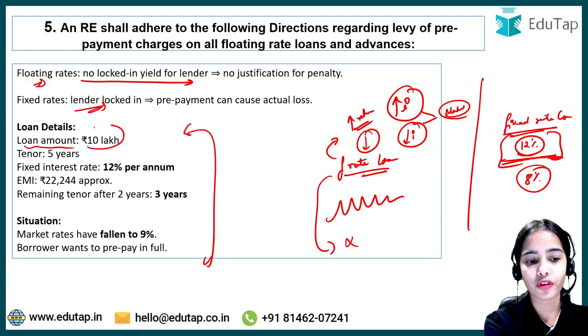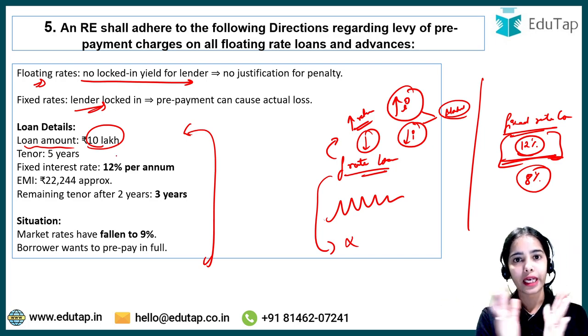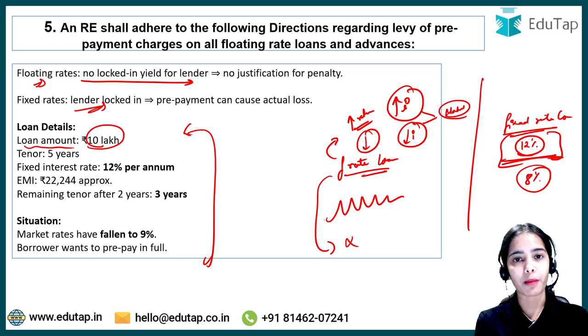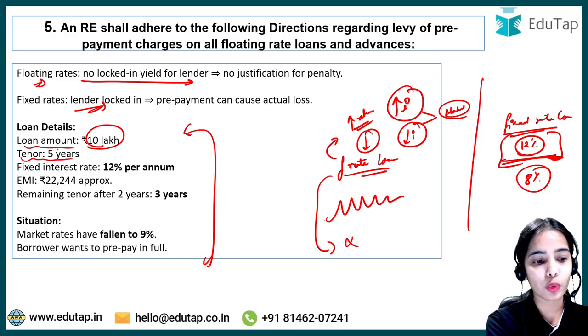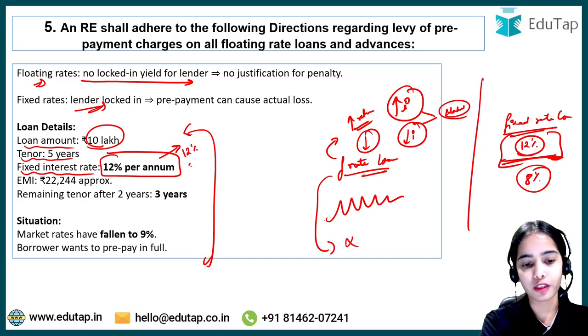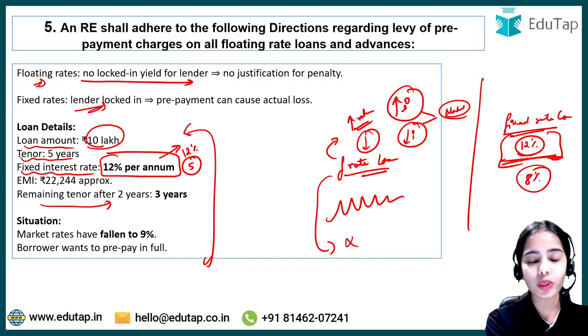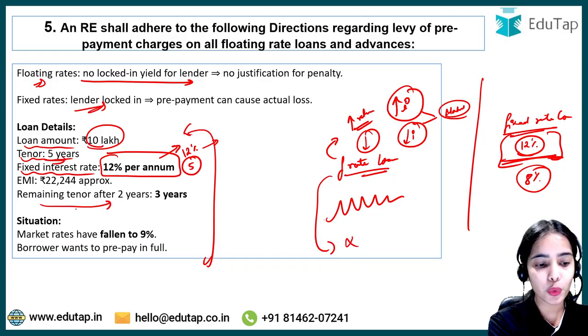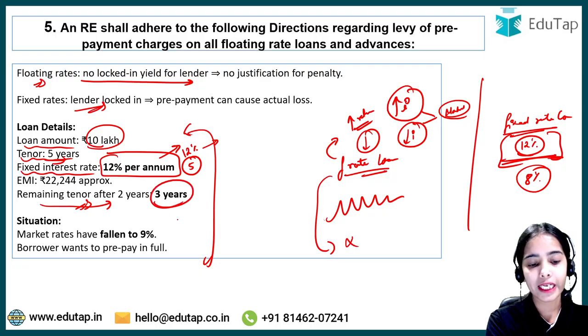Let's say the loan amount is 10 lakh and the tenure of the loan in which the repayment has to happen is 5 years. The fixed interest rate is 12% per annum. So the bank is expecting 12% returns every year for 5 years. Now let's say 2 years have passed in which the borrower has paid 12% interest. The tenure was 5 years, 2 years have passed, so 3 years are left. Now the market rates are falling and have come to 9%.